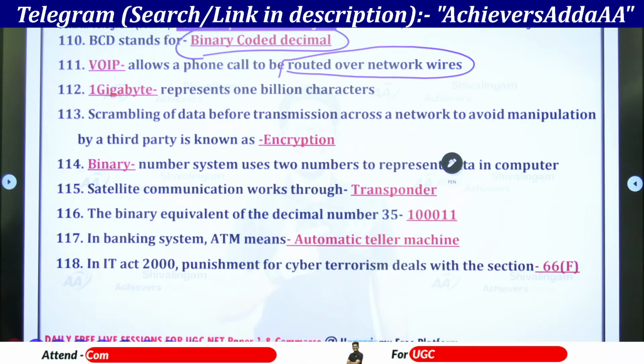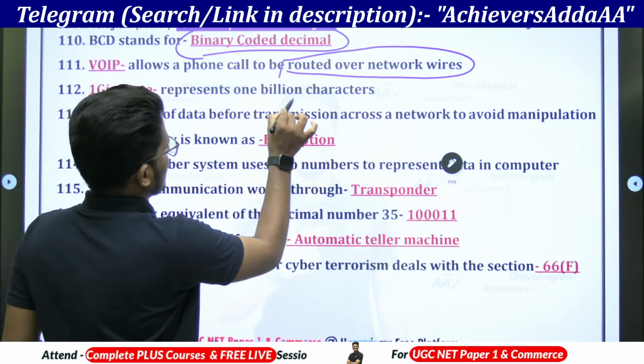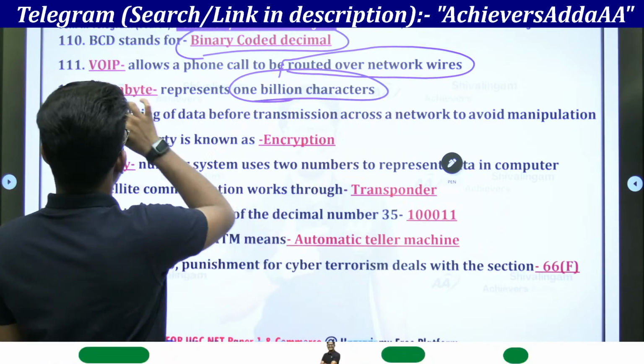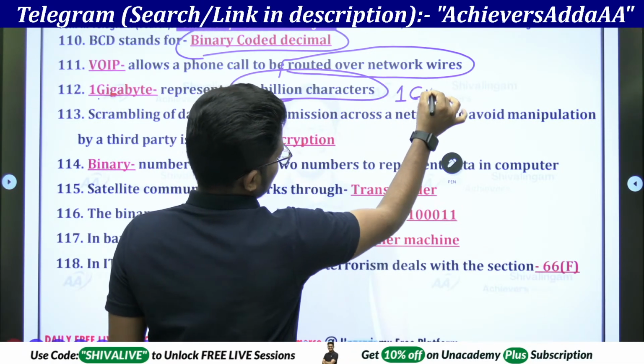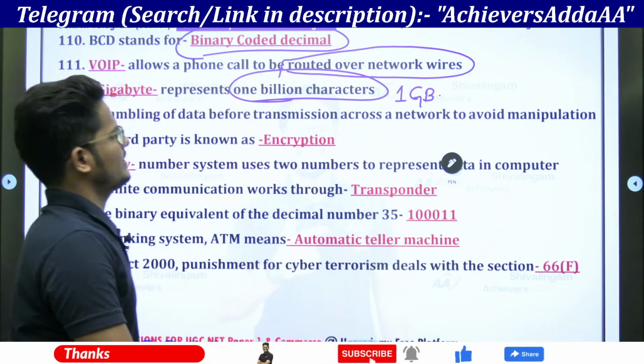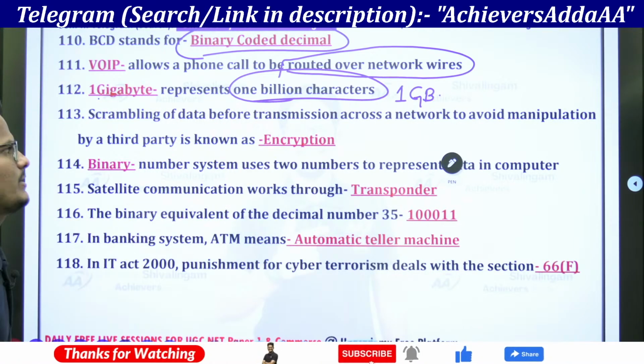Next is that 1 gigabyte represents 1 billion characters. 1 gigabyte is equal to 1 billion. 10 billion is equal to 10 GB.